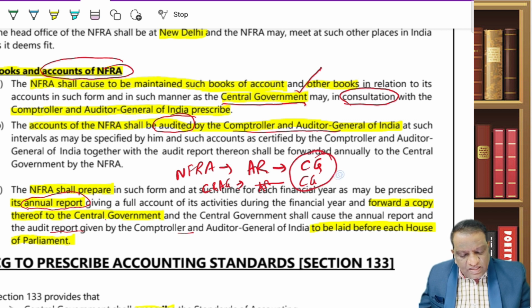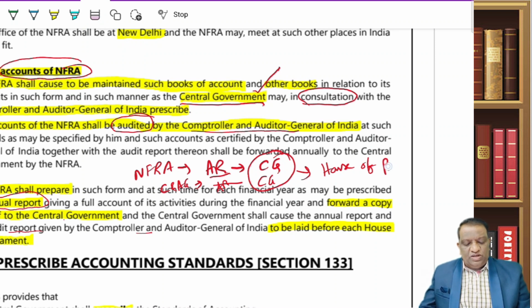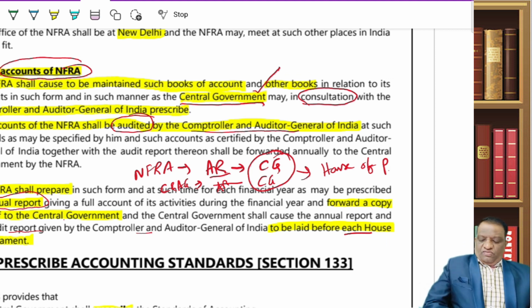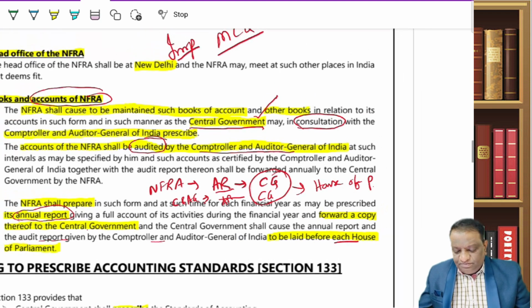Now what the CG does, they will lay both these documents, the annual report and the audit report, before each house of Parliament for the review and consideration of parliamentarians. Both Lok Sabha and Rajya Sabha, each house, will have it presented. So if you look at it, NFRA submits their annual report and C&AG gives his audit report to the central government. Both of them will be laid before each house of Parliament for their consideration and necessary action. So this is about NFRA.